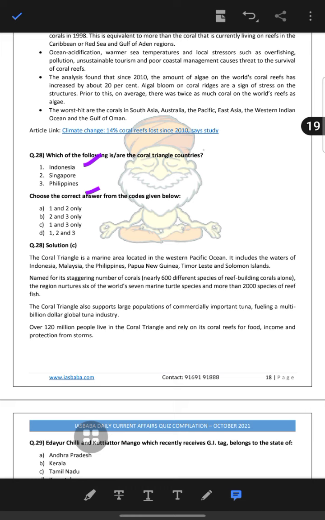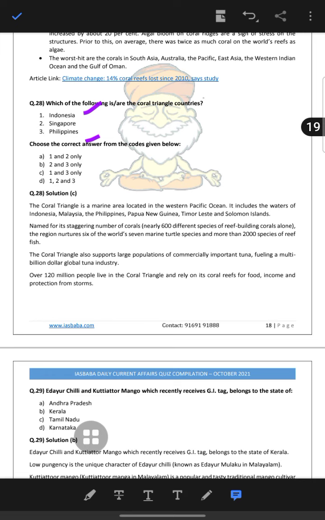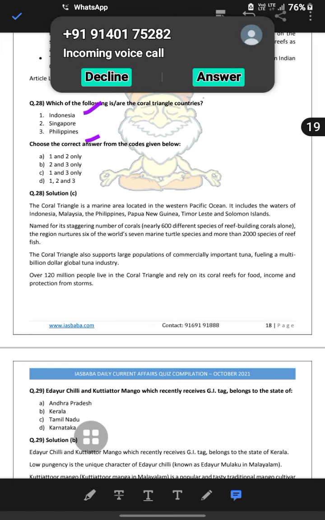It is named so for its strategic number of coral species, the reef-building corals, and the region nurtures 6 of the world's 7 marine turtle species and 2000 species of reef fish. The Coral Triangle also supports large populations of commercially important tuna, fueling a multi-billion-dollar global tuna industry. So the Coral Triangle relies on coral reefs for food and income and for protection from storms. So it is in Indonesia and Philippines, not in Singapore.